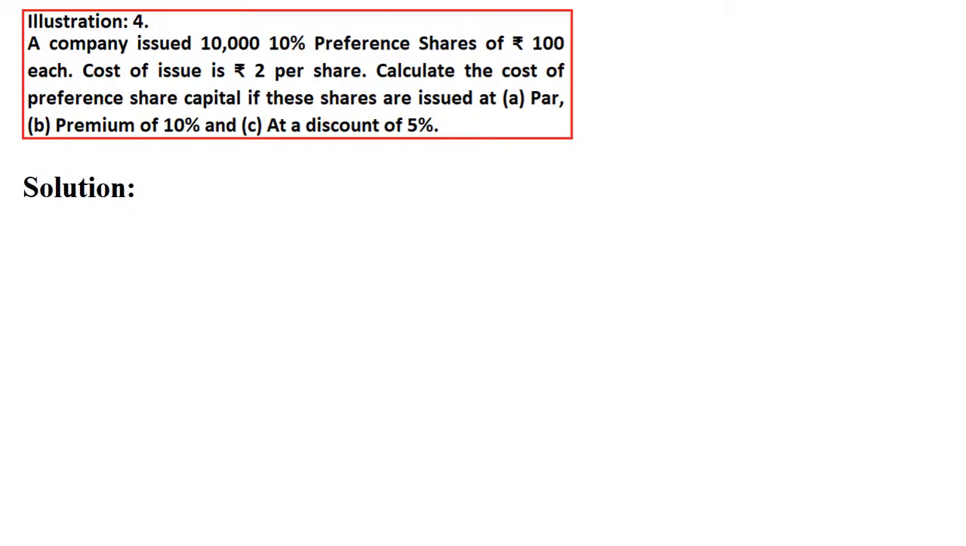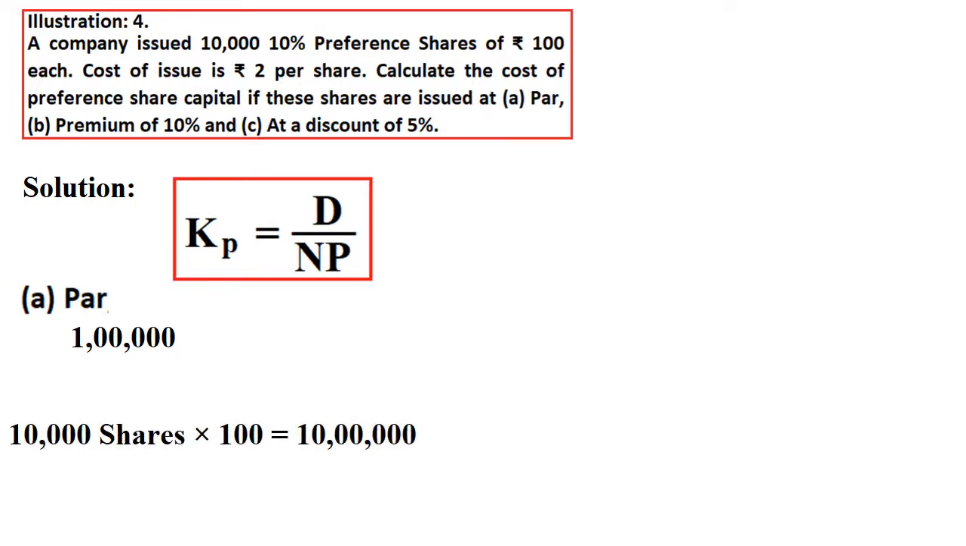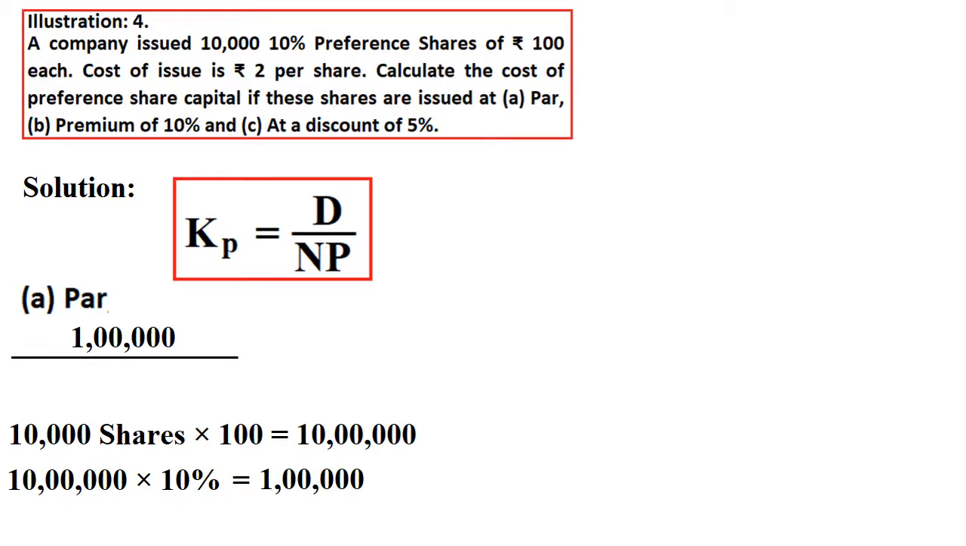How to calculate? When you come to the solution, the formula is KP is equal to D by NP. So situation 1, at par. What is the dividend? The dividend is 10% on the shares issued: 10,000 10% preference shares of 100 each. So 10,000 into 100, that is 10 lakh rupees, is the capital raised by the company in the form of preference shares. So 10 lakhs into 10% is 1 lakh rupees. That is the dividend that we are going to give on preference shares. 1 lakh rupees is the dividend.